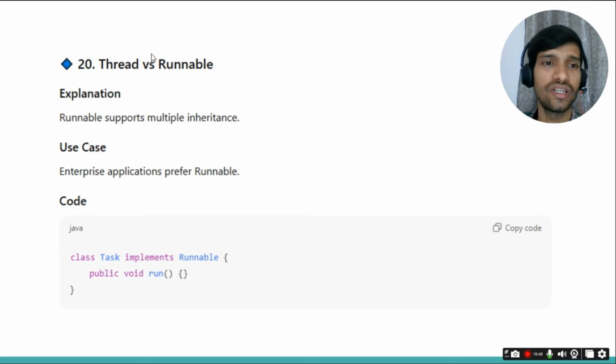What is the difference between Thread versus Runnable? So Runnable supports multiple inheritance, and most of the applications use Runnable. So actually you can implement Runnable and also extend Thread to create a different thread.